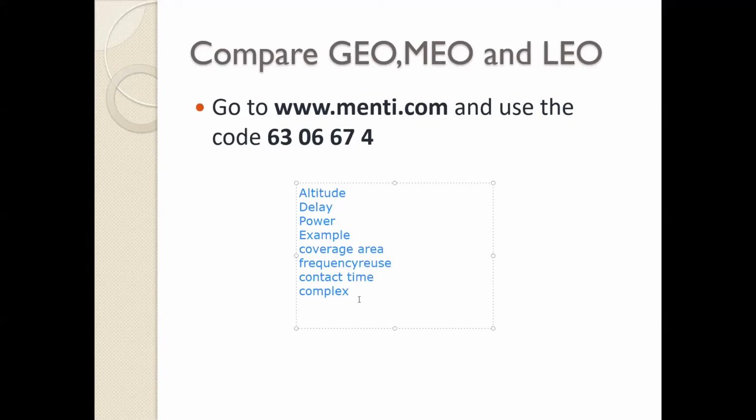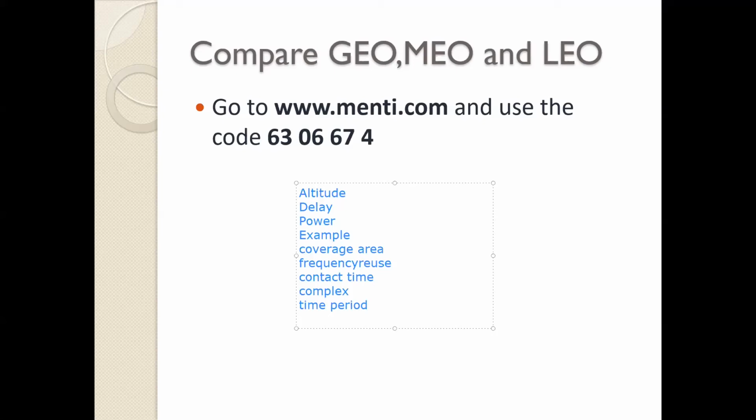Then we talked about time period for completion. GEO has the maximum, 24 hours to complete one revolution. LEO has a few minutes, that is 102 minutes, as I gave you an example. MEO has a time period to complete one revolution that is more than LEO but less than GEO.